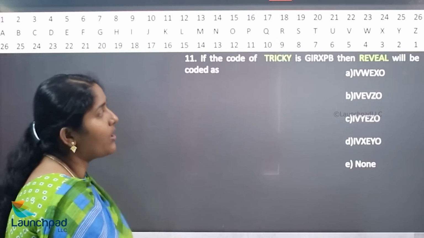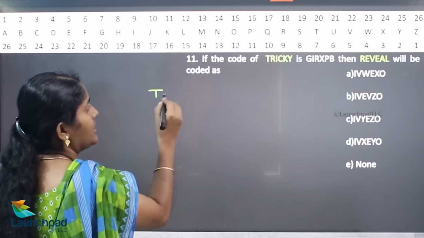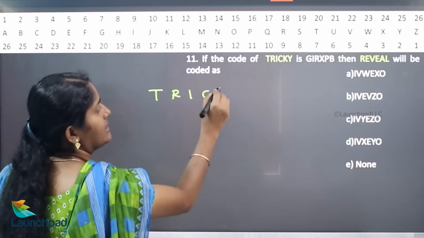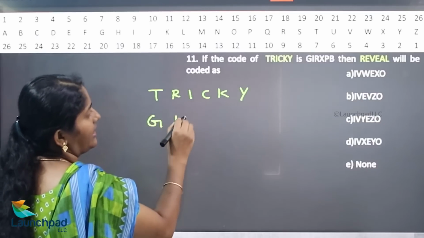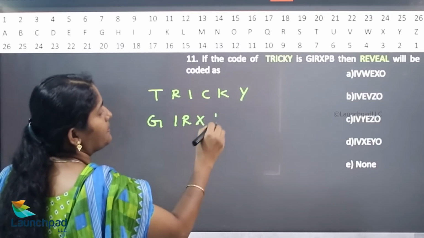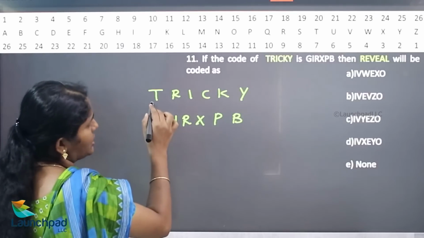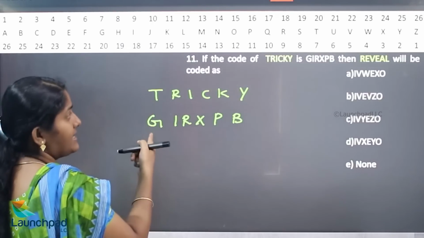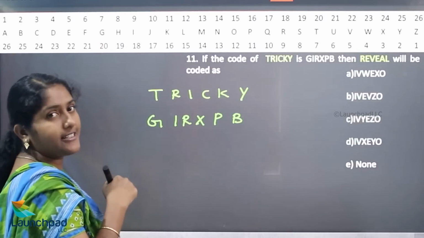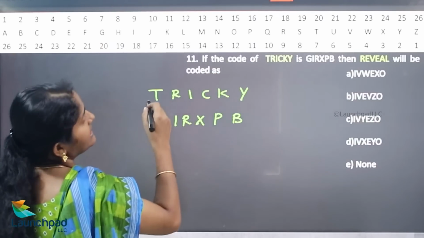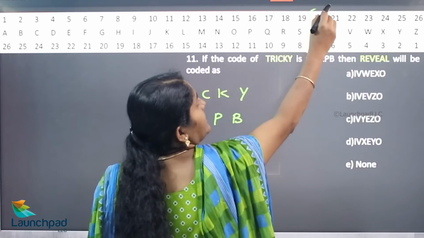Yes, now we'll move on to your next question. The code of TRICKY is written as GIRXPB. There is no relationship between T and G. How many letters are there? So here, what is the T value here? The T value is 20.